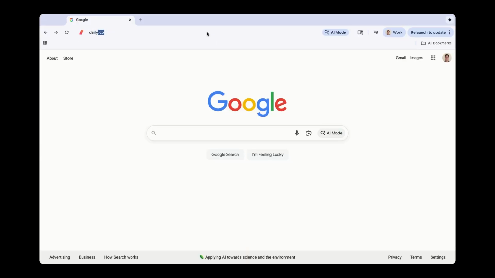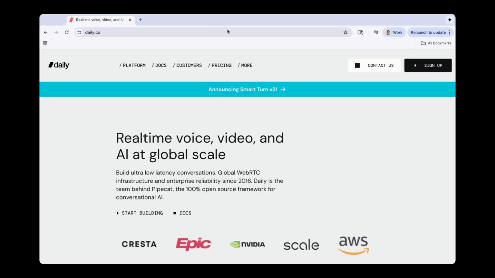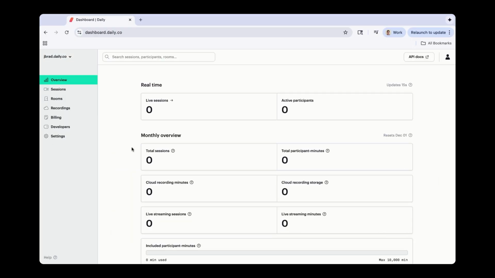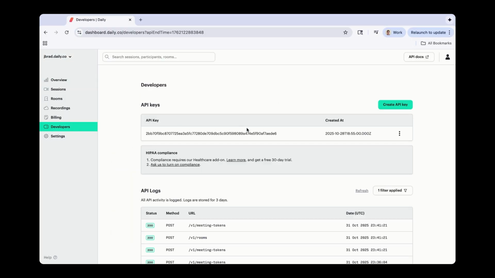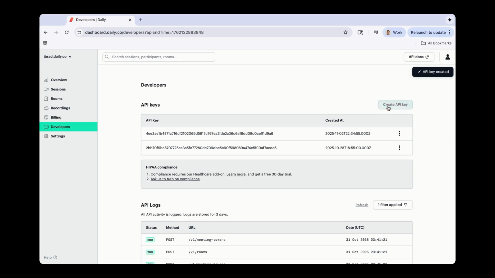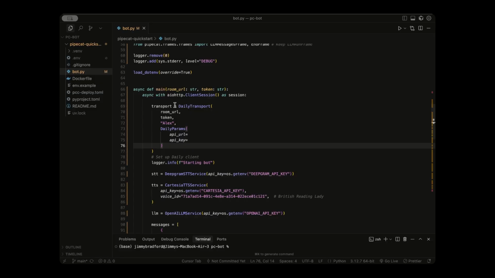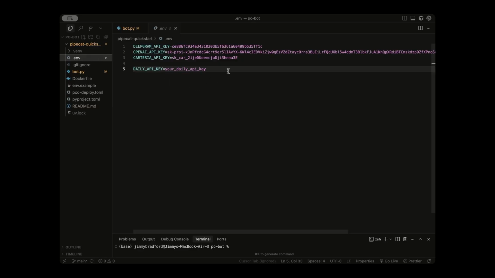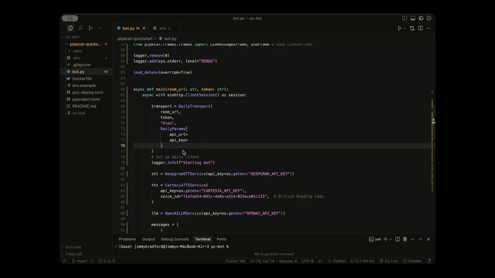All right, so we're going to switch over to daily.co and really quickly just create an account. And then once you do, head over to daily video. And to grab your API key, click on developers on the left-hand side. And right here, you can click on create API key, click on the 3 dots, copy it, and then head back to your code. Back in the code, let's add these to our .env file really quickly. So we're going to take what we just copied and paste that in. And then we're also going to add DAILY_API_URL, and you can copy and paste that in like so. All right, so now that we have that, let's continue initializing our transport.